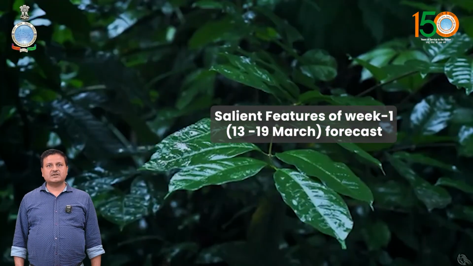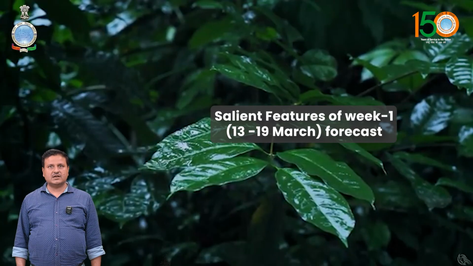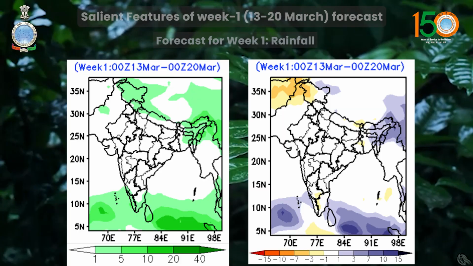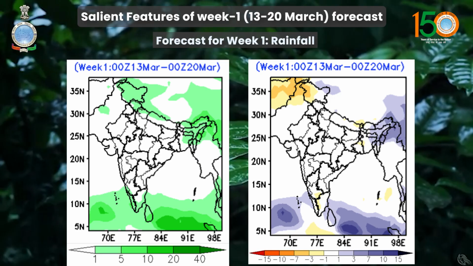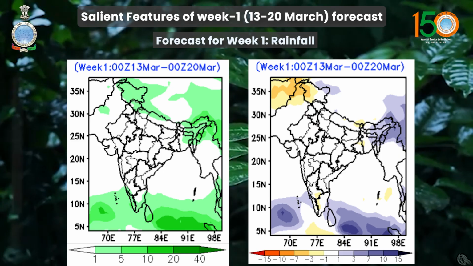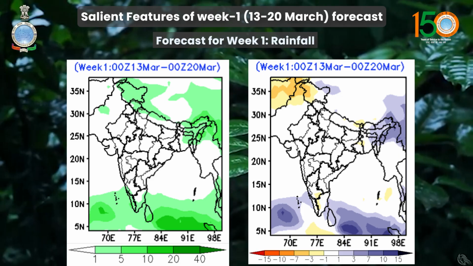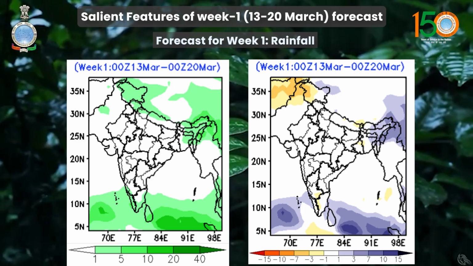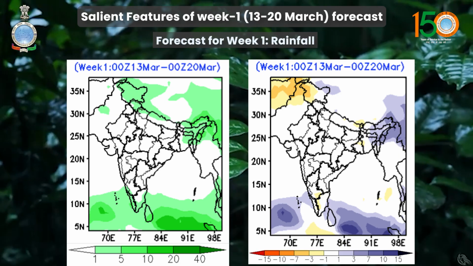If we see the salient features of week one forecast, that is for 13th to 19th March, the major weather system will be a western disturbance, which already has a cyclonic circulation over Afghanistan in lower and middle tropospheric levels, as well as one cyclonic circulation lying over southwest Rajasthan at lower tropospheric levels. So under its influence, light to moderate rainfall or snowfall accompanied with thunderstorm and lightning is likely over the western Himalayan region like Jammu Kashmir, Himachal Pradesh and Uttarakhand during 13th to 16th March.